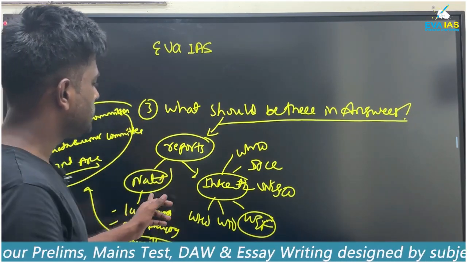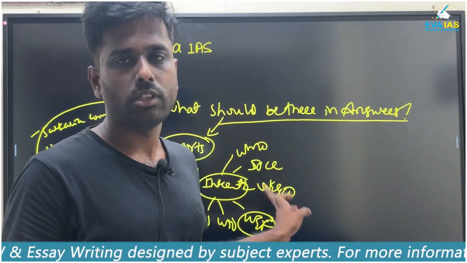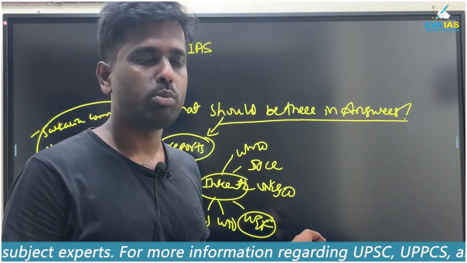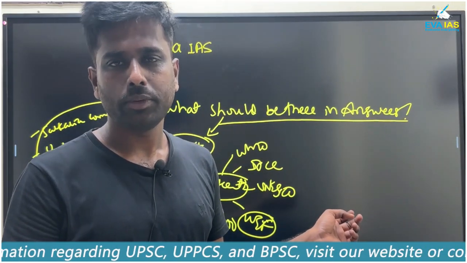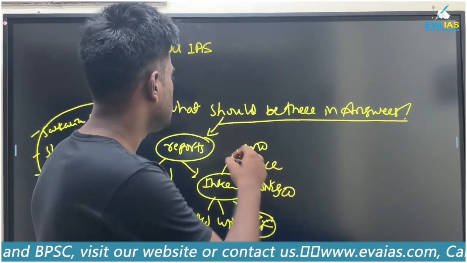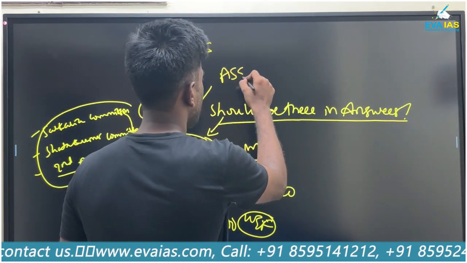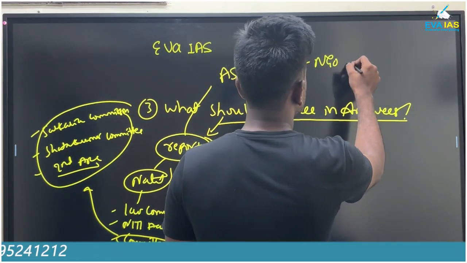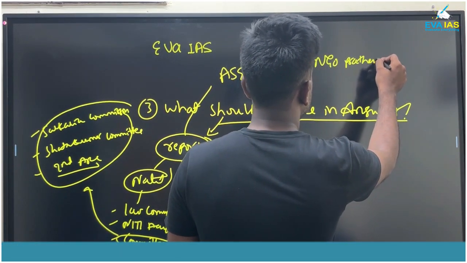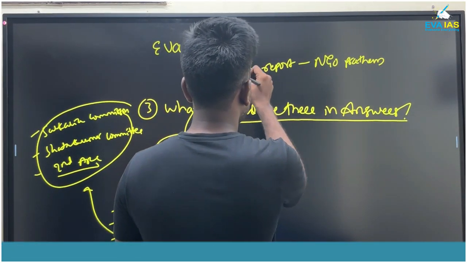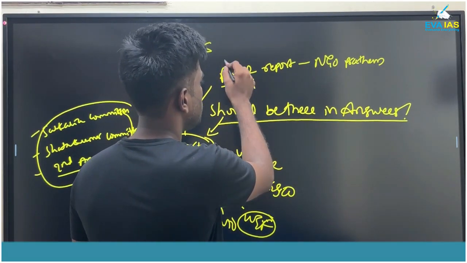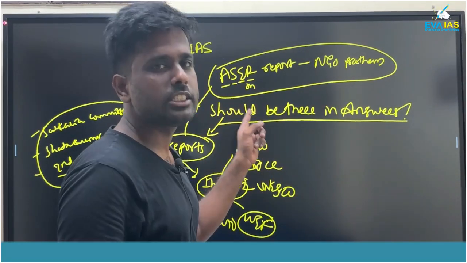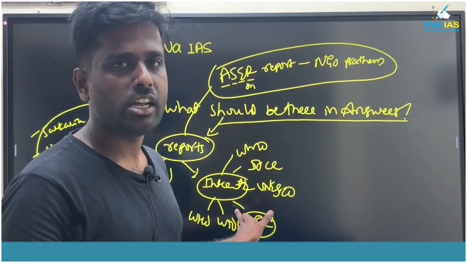So these are the national level and state level reports which have been published by the government, and even civil society NGOs you can put. Suppose there is the ASER report by the NGO Pratham. This is on education. This is the Annual Status of Education Report. So you can put such a report, whether it's of national or international importance.